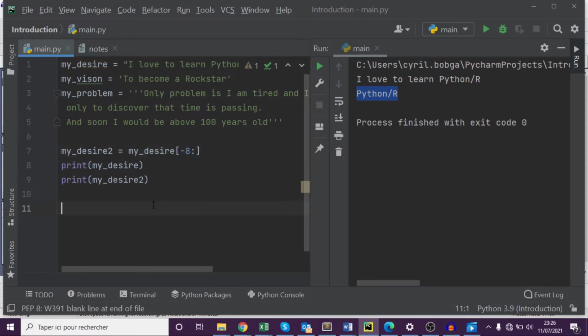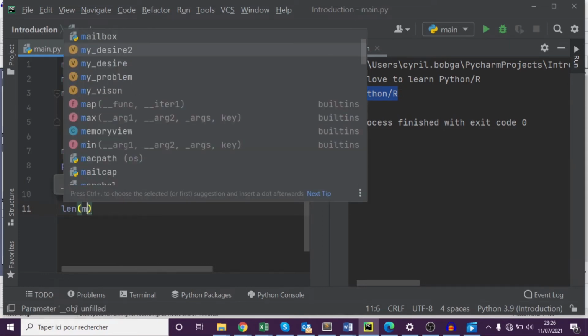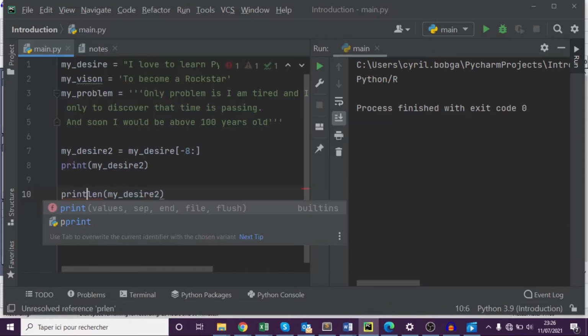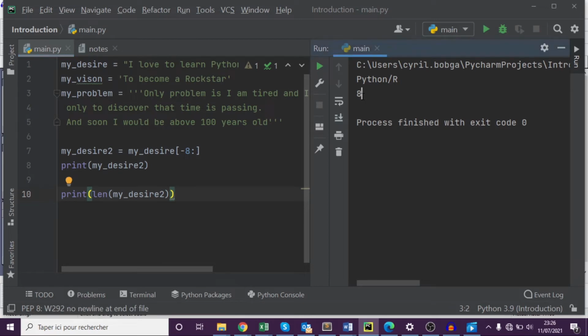The next thing we are going to look at now is functions. So usually, you have functions that are applicable with strings. Let's just take an example. You could get the length of a string. Let's get the length of my desire 2. We have to print. Remember, you always have to print. You put your print statement in between. So you print the length of my desire 2, and then you run that. You see the length is 8. So you could actually know 1, 2, 3, 4, 5, 6, 7, 8. So that is an example of a function.